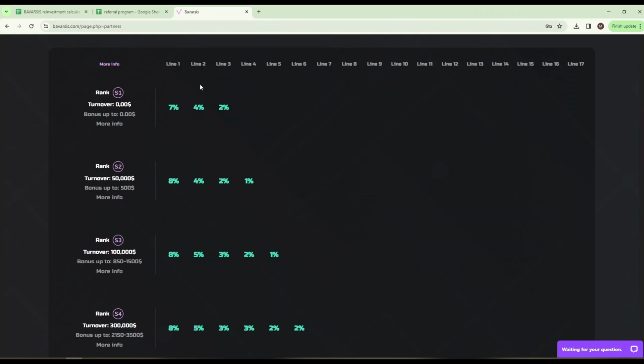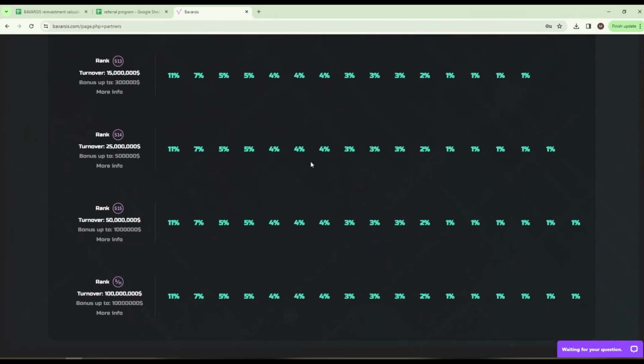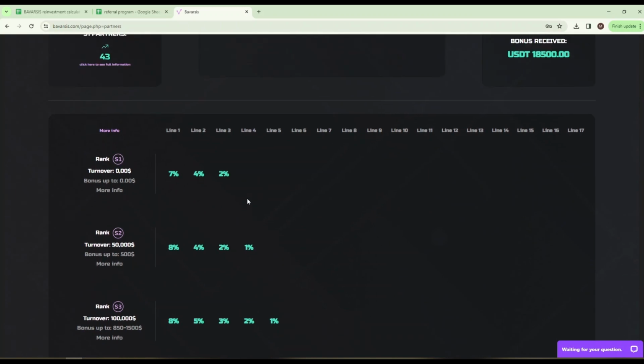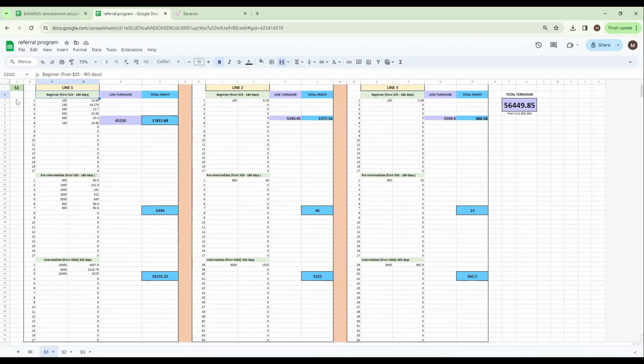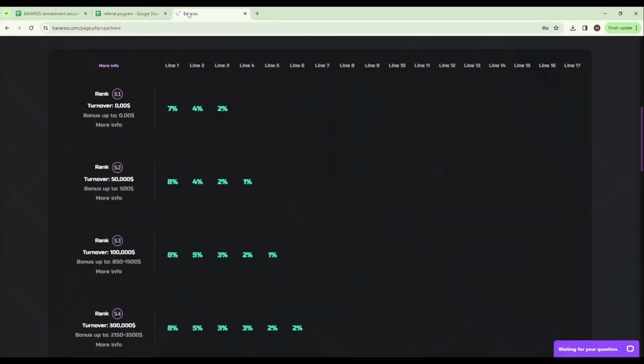Here is an affiliate program in Bavarsis. There are a total of 16 ranks and 17 lines to create a team. I will show you an example of creating income for 3 ranks. For this I created an Excel sheet. Using pages you can switch ranks.